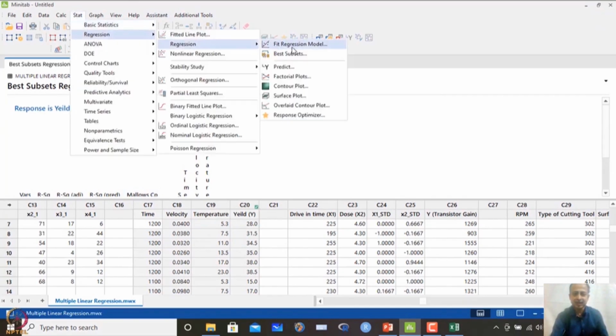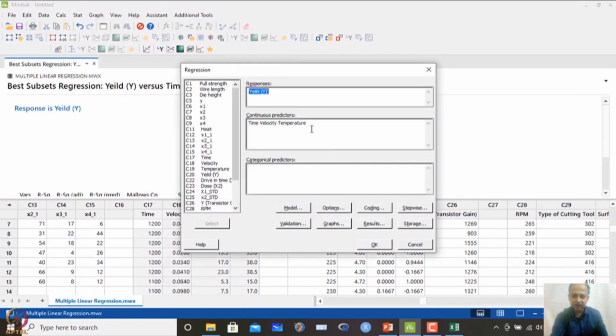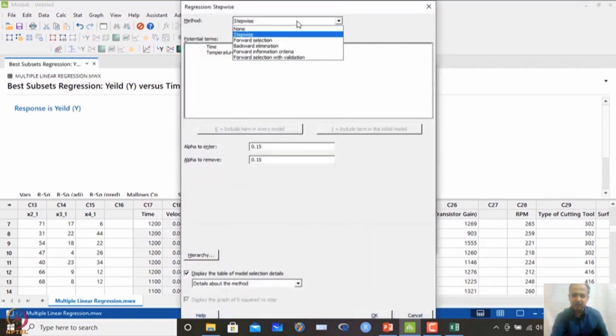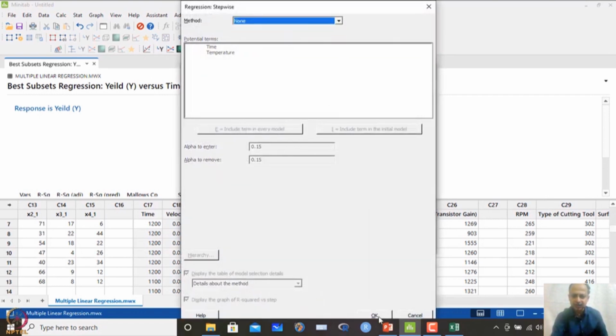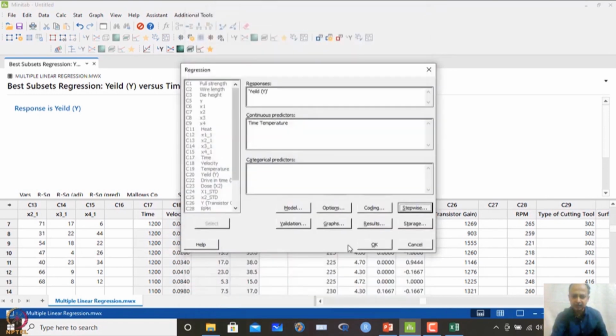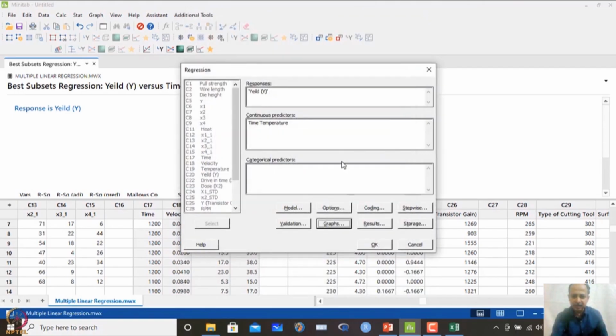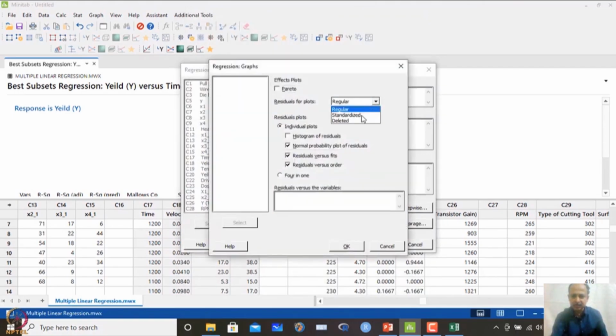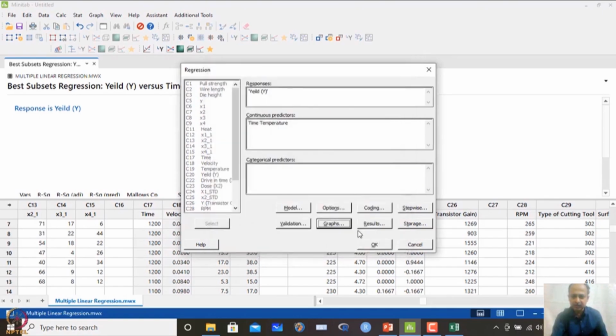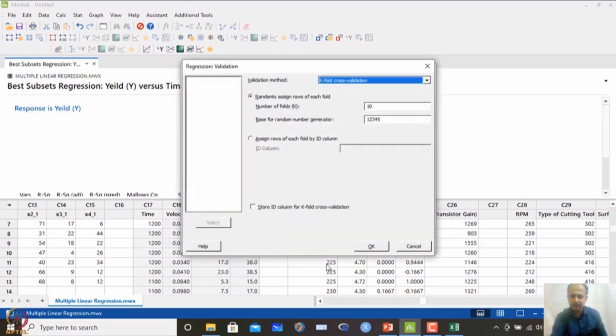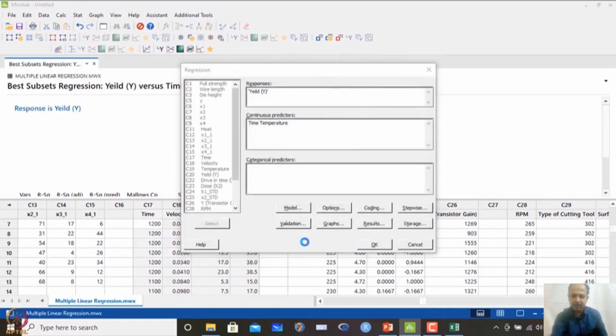If we select fit regression model over here, in this case time and temperature. So, I am removing this one, and these are the two variables, and I will not use stepwise regression now. In this case I have already identified the variables, and I want to see all graphs, and this residual can be standardized residual. If I click OK, and validation we have already given k-fold cross validation.